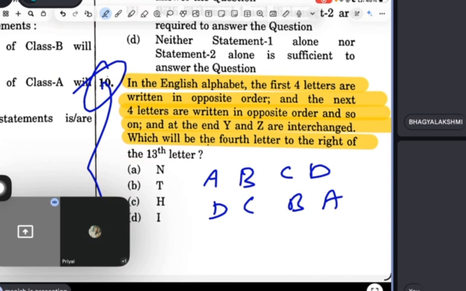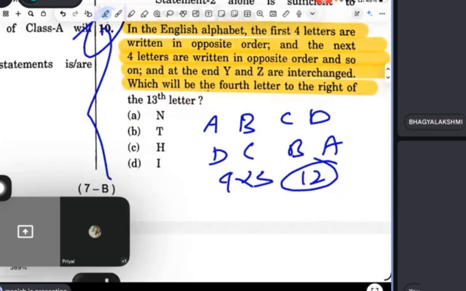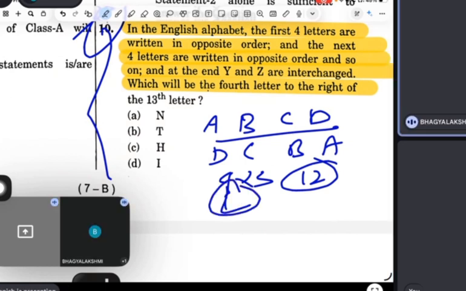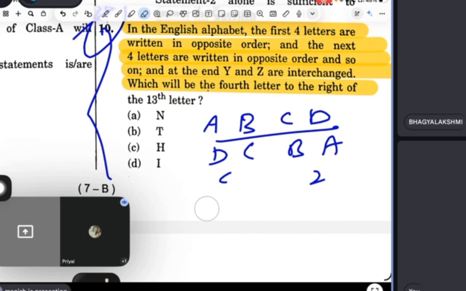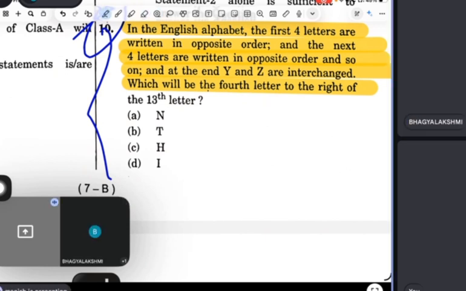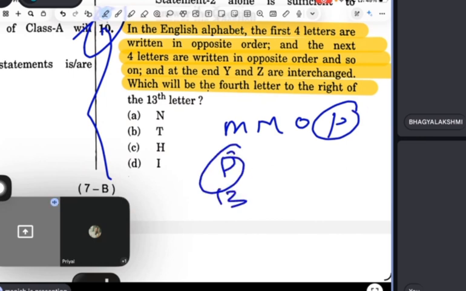So it means 4 times 3 is 12. It means the 12th letter will be the last letter of the third group, L. Got it? Now guys, the 13th letter will be what? M, N, O, P. So P will be the 13th letter. Guys, P will be the 13th letter.